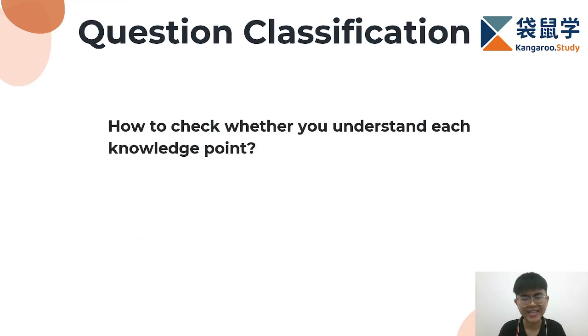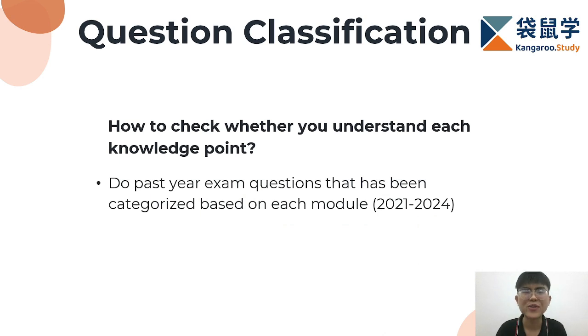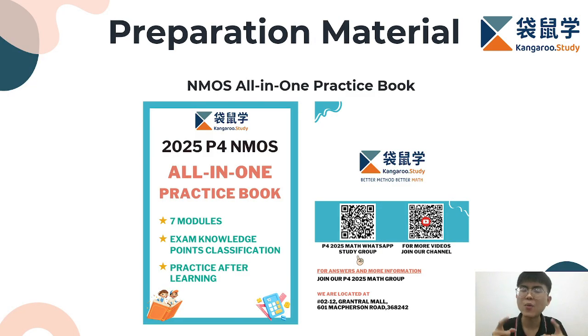But how do we check that? You can check this by doing the past year exam questions that have been categorized based on each module from year 2021 to year 2024. There are a lot of resources for this, and if you can't find any of them, don't worry. At Kangaroo Study, we provide the NMOS all-in-one practice book. This book consists of the past year questions that have been categorized based on each module. There is a lot of practice that you can do after the learning.